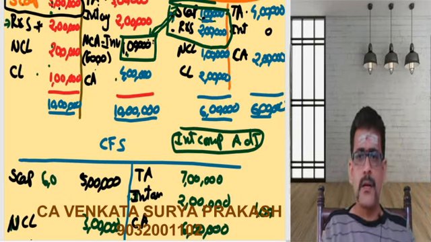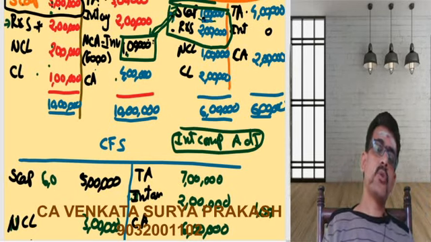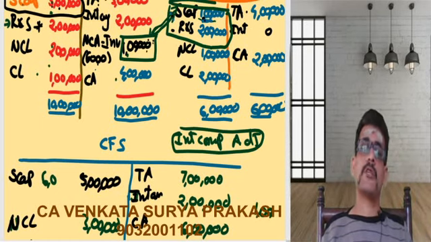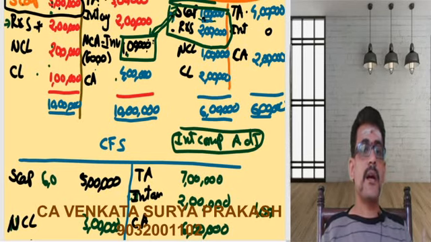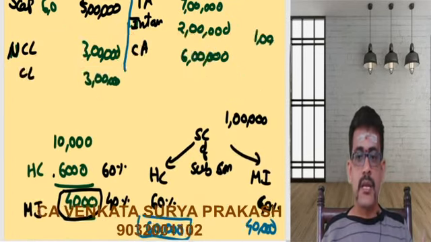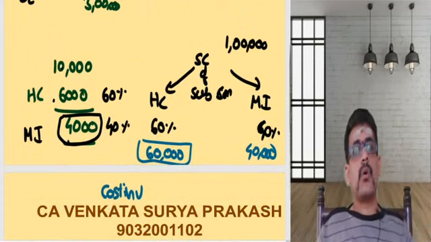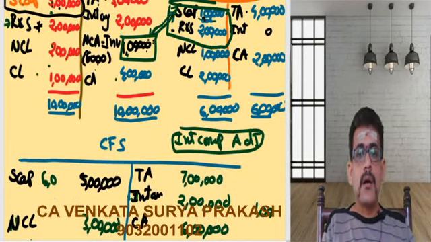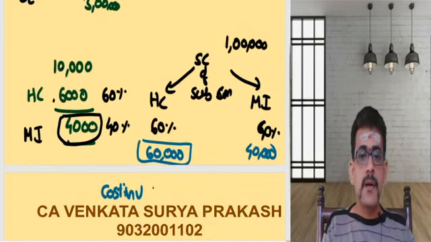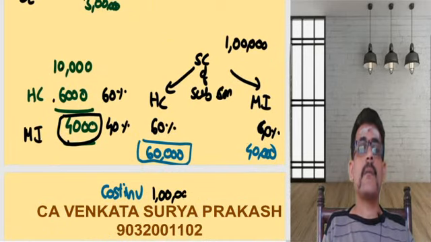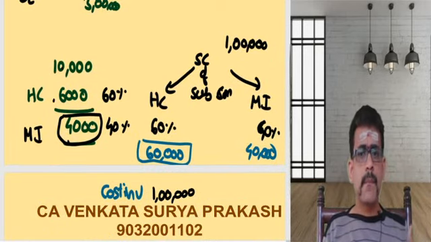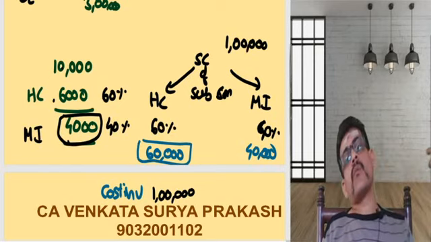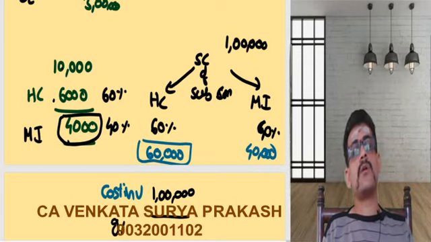Now, what I have done is divided this into two components, one for the holding, one for the minority. Now I am taking the investments, because these are the three things which I had not considered in the consolidation. Share capital of subsidiary, break that into two parts, holding and minority. Now for this 60,000, this person has paid 1 lakh. So my cost of investment is 1 lakh. I had paid more than what I am supposed to pay. I am supposed to pay 60,000, but I had paid more. Why? Because this is our goodwill.